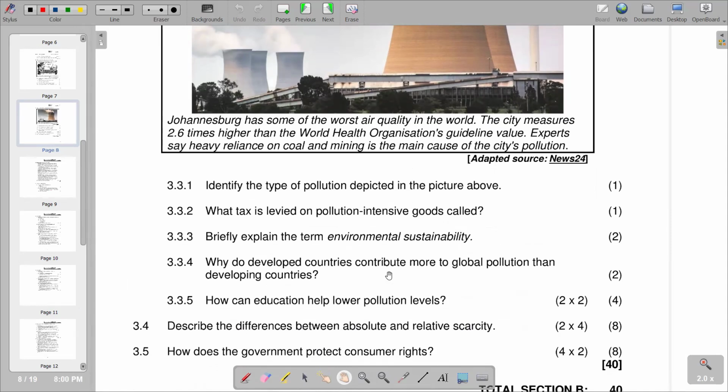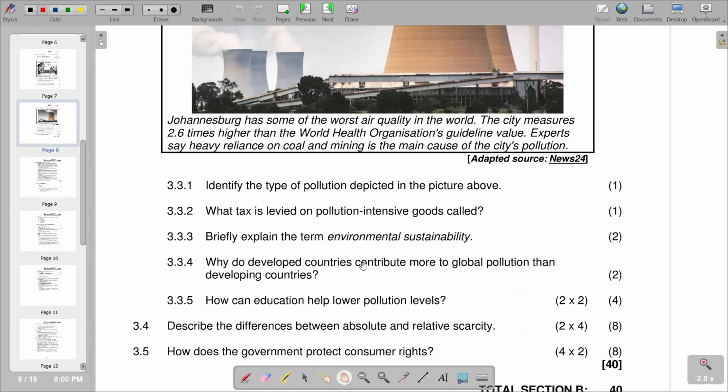It's because in the developed countries, that's where we have the modern technology that is going to produce more goods and services, and by so doing, we are going to see economic activity taking place. And whenever there is economic activity, there is more production of goods and services.